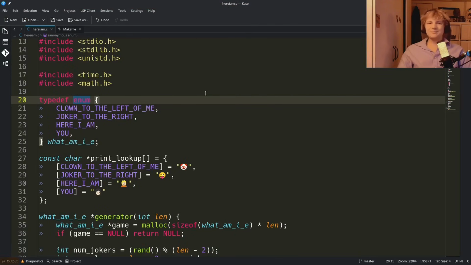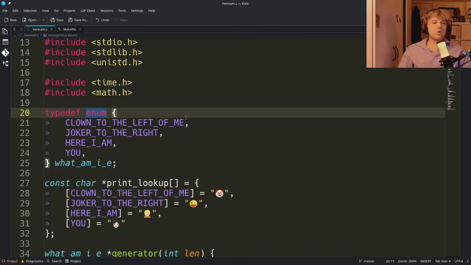So what do we have here? Well, if you think about what our demo program is going to have to do, it's first going to have to generate an array that satisfies this condition. So what we're looking to do is generate an array, in this case of this enum type that I've defined here, where there will always be clowns to the left, there will always be jokers to the right, and then there's this person stuck in the middle.